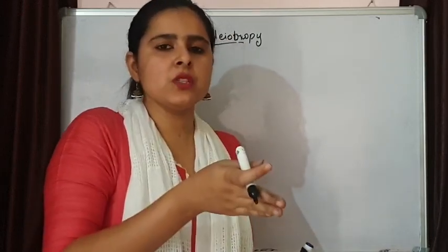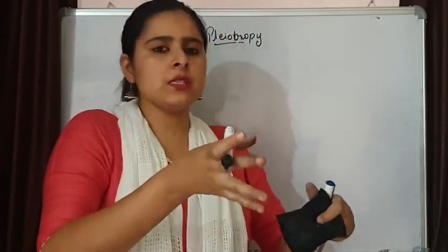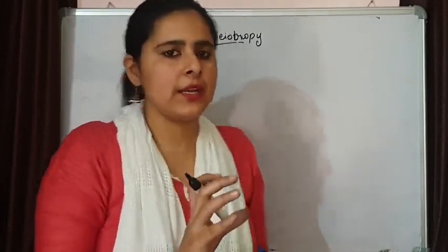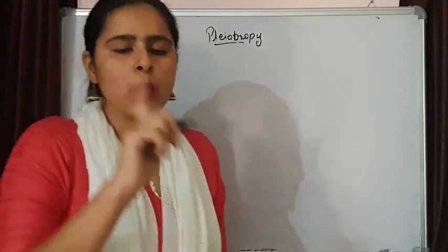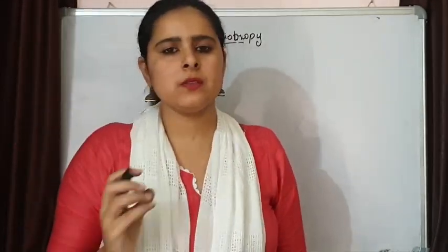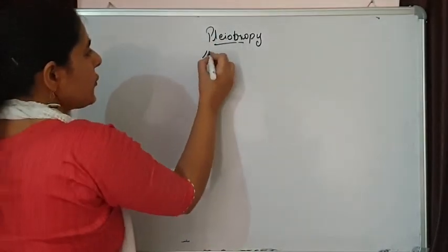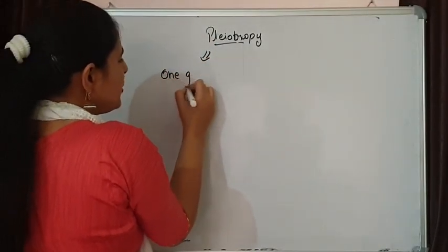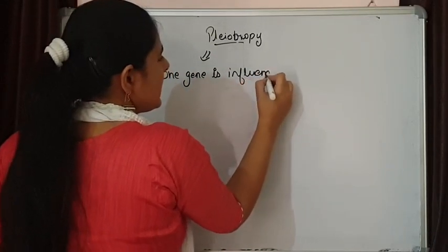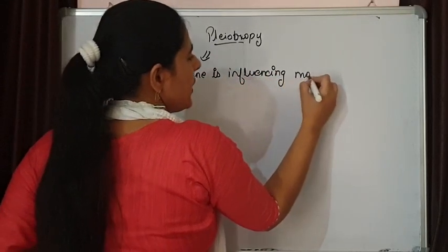Then in polygenes we saw that more than one gene is controlling one trait, like we saw the example of skin color. Pleiotropy means one gene is going to influence more than one trait. This is the simple meaning of pleiotropy. So here one gene is influencing, or you can say controlling, more than one trait.